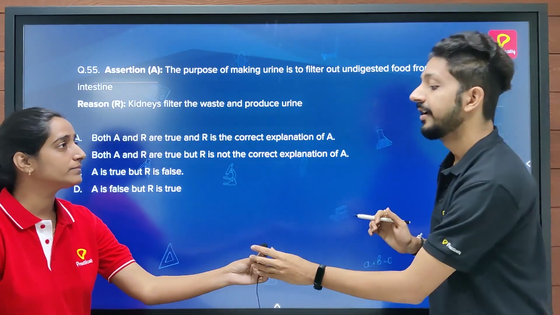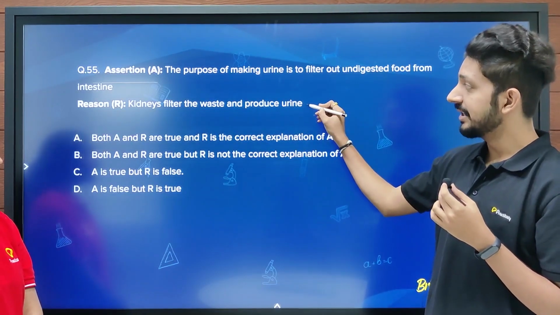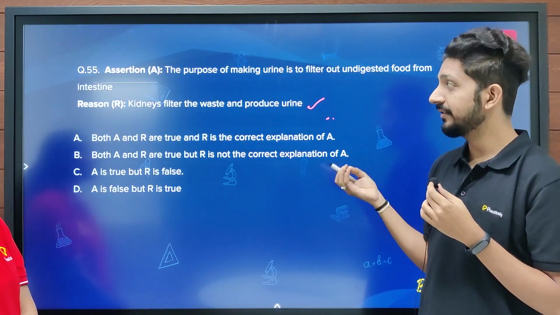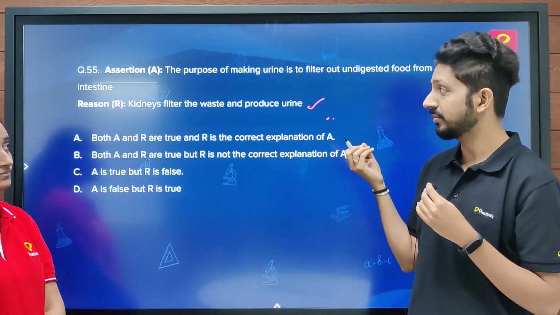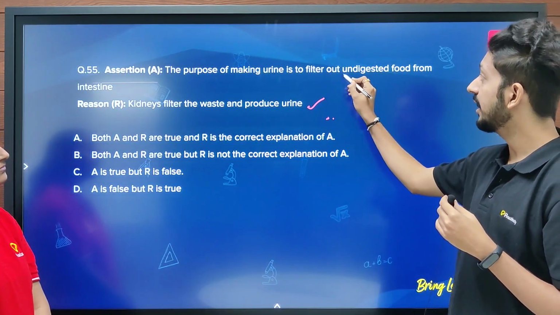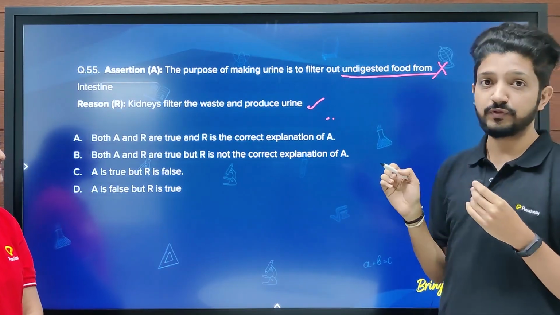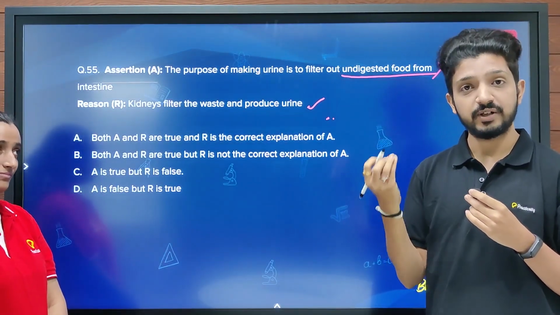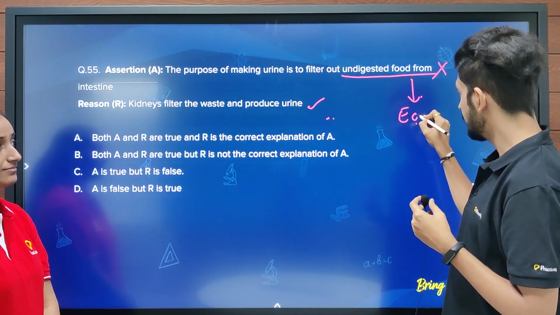Well, as I said, we need to read the statements carefully. The second statement, the reason, is surely true since kidneys filter the blood and remove waste products, the nitrogenous waste, in the form of urine. But the first statement that the purpose of making urine is to filter undigested food is incorrect, since undigested food is produced from the process of digestion and the process of removing it is called egestion.